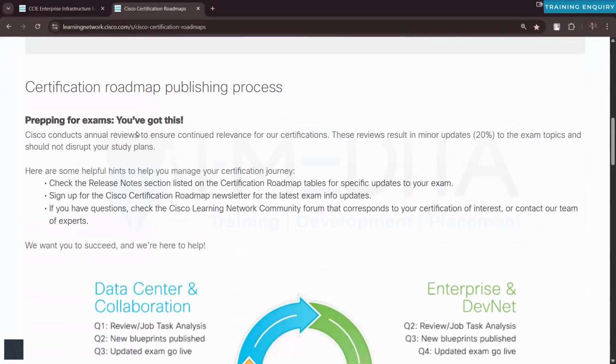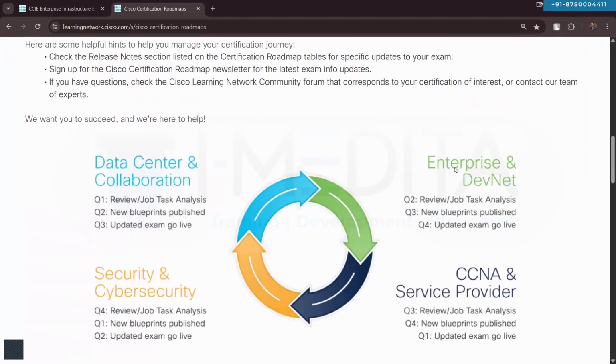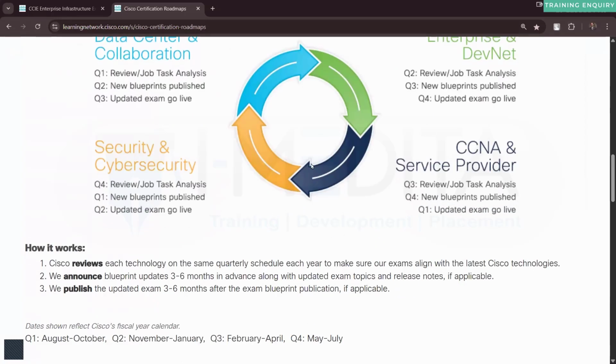For example, if you scroll down to our enterprise infrastructure, the enterprise track here, if changes have to be done in Q2 of the year, Cisco is going to review or analyze the job tasks. In Q3, they will publish the new blueprint, and in Q4, the updated exam will go live as per our enterprise track. And what is this Q2? Q2 is basically November to January. Q3 is February to April, and Q4 is May to July.